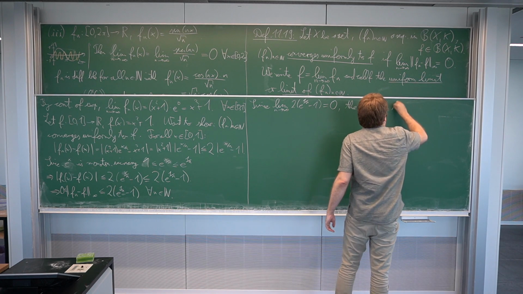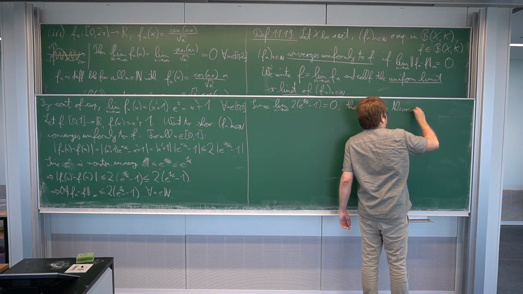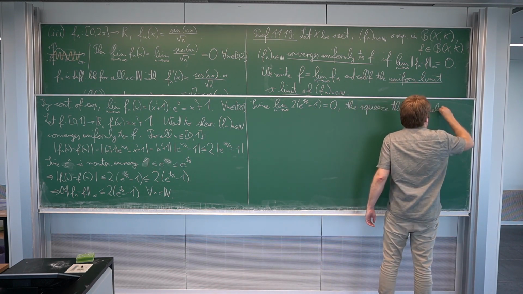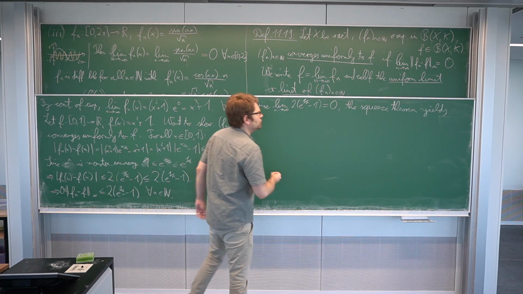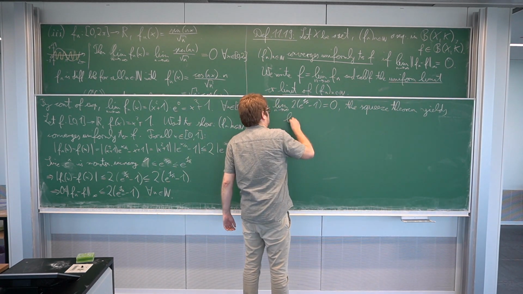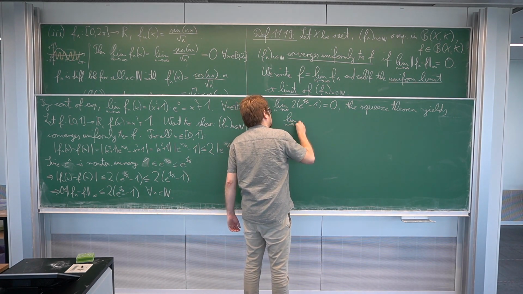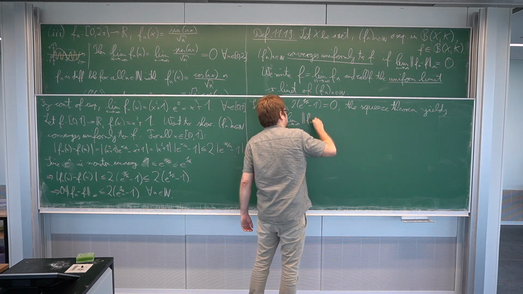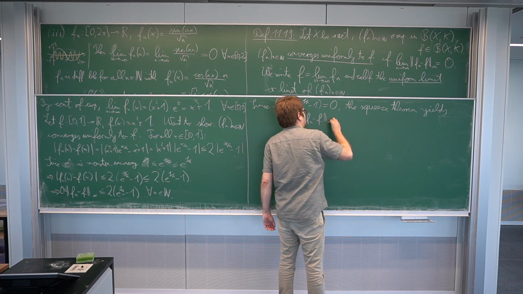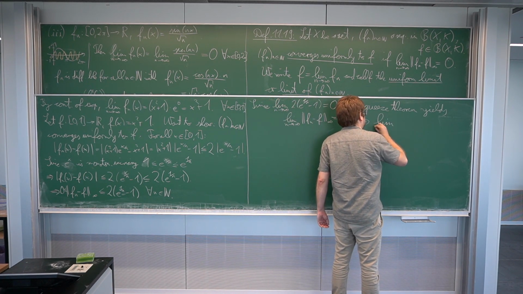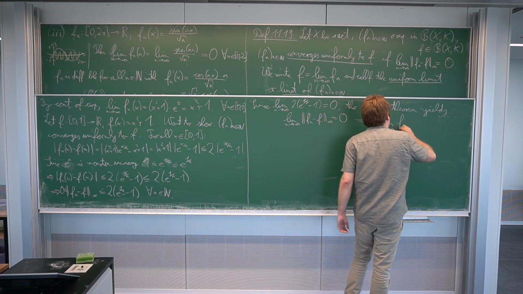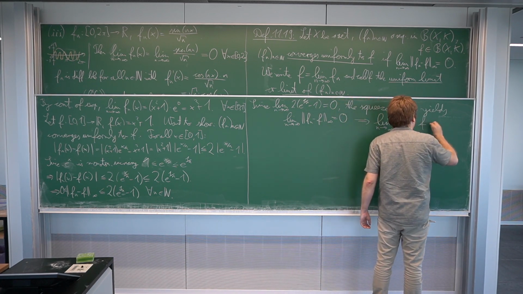The squeeze theorem yields that since the sequence is in between two sequences going to 0, the limit as n goes to infinity of the sup norm of fn minus f is also 0, and this of course by definition means that the sequence converges uniformly to f, so the limit of fn is f.